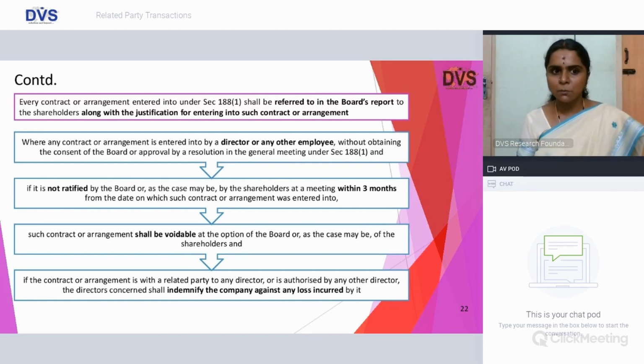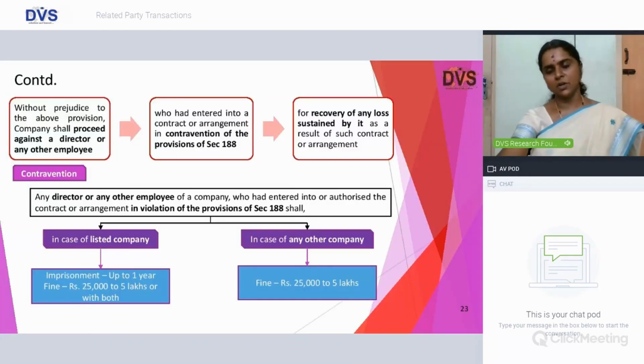Every contract shall be referred to in the board's report to the shareholders along with a justification for entering into such contract or arrangement. And where a contract is entered into by a director or any other employee without obtaining the consent of the board or approval of the resolution passed by the shareholders, and if it is not ratified within 3 months, similar to your audit committee approval under section 177, here it is voidable at the option of the board. And if it is with a related party who is involved with the director, then the director shall indemnify. And without prejudice to the above provisions, the company shall proceed against a director or any other employee who has entered into a contract or arrangement in contravention of the provisions.